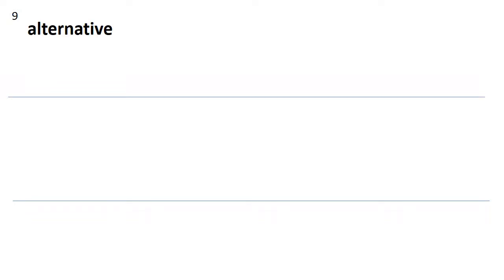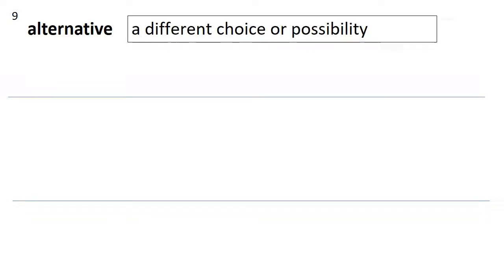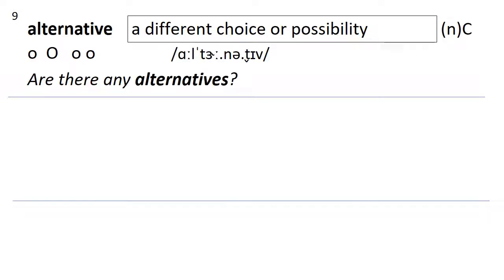Number 9 is alternative. Alternative is a different choice or possibility. It's a countable noun. How many syllables are in alternative? 4. Stress on the second. Alternative. Are there any alternatives?